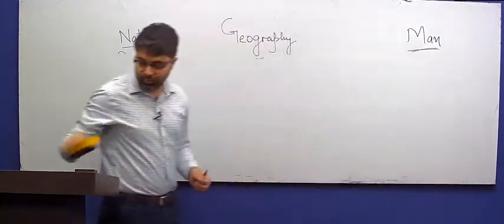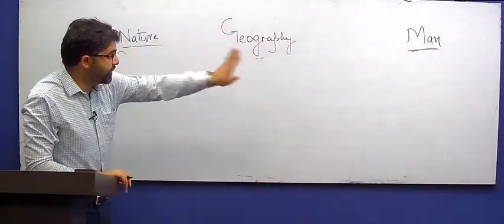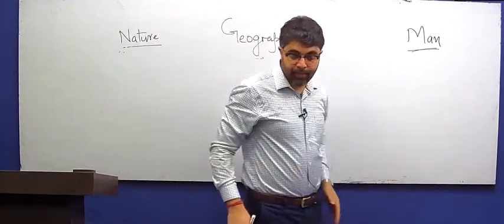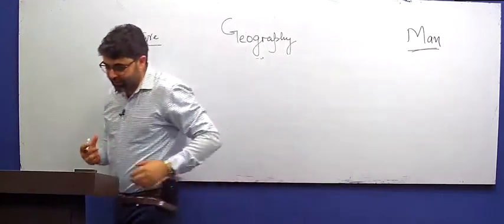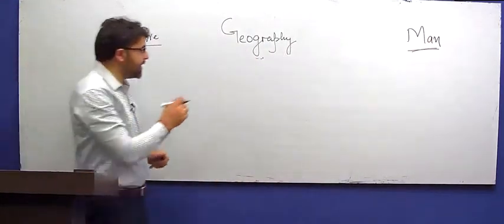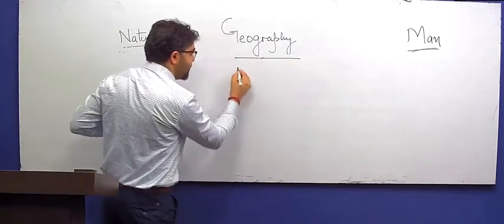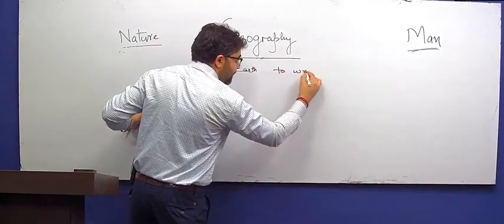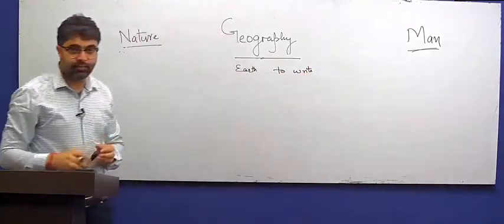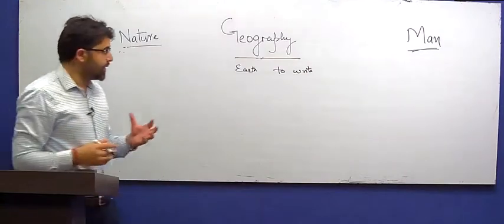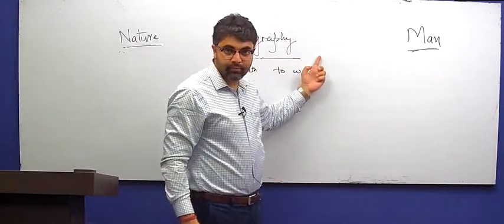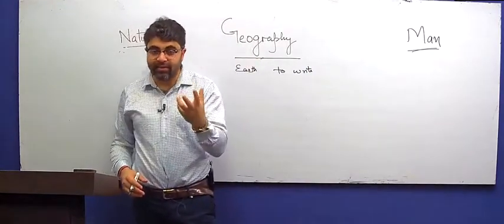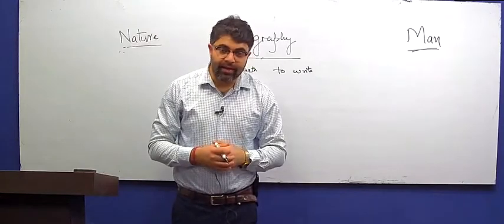These are the two ends of geography I have maintained. On one side, nature; on the other side, man. When we discuss geography, the literal meaning of the word is geo, earth, and graphen, to write. So to write about Earth is geography. This is how the term was coined. It's a Greek term.